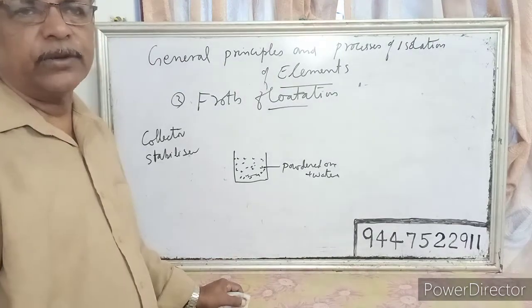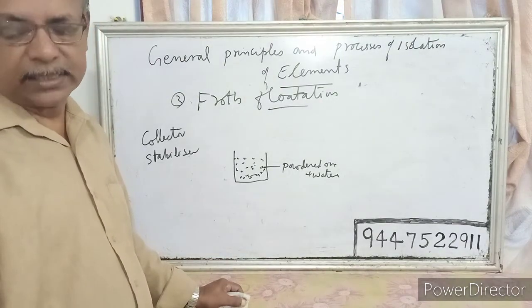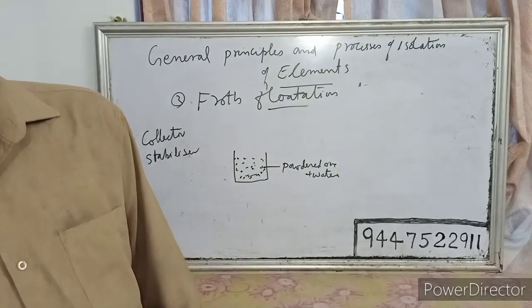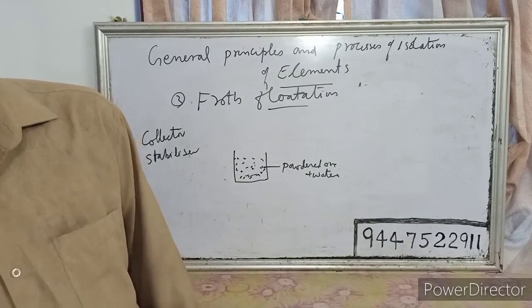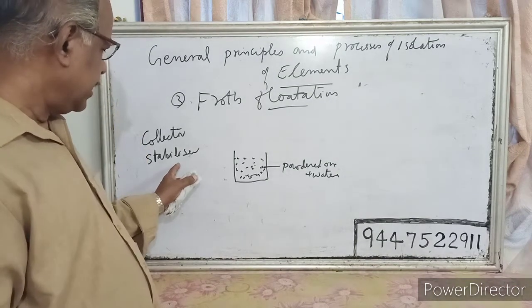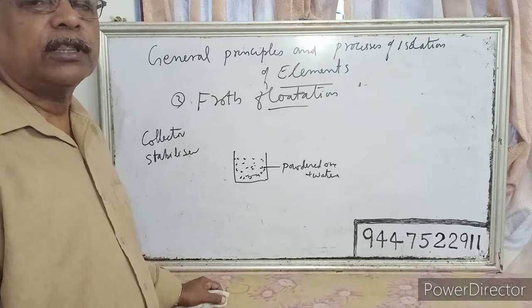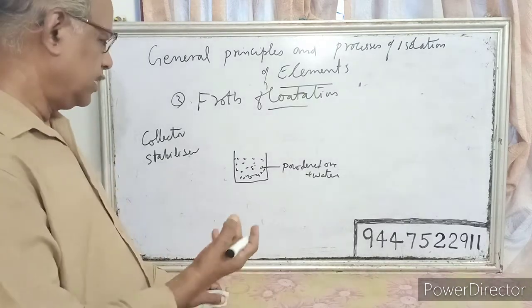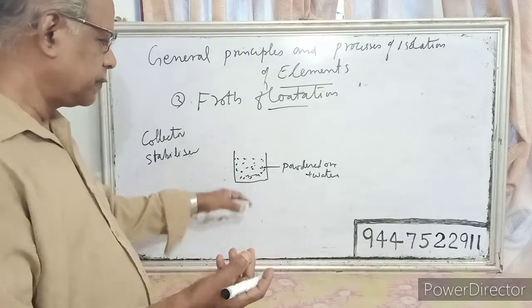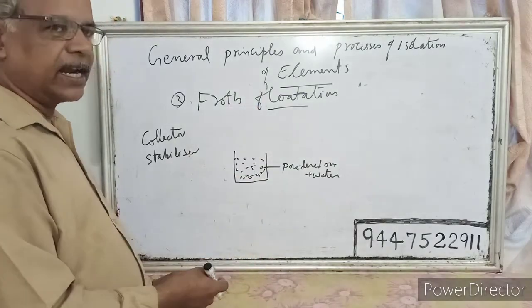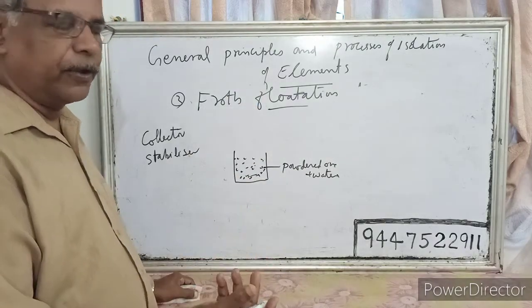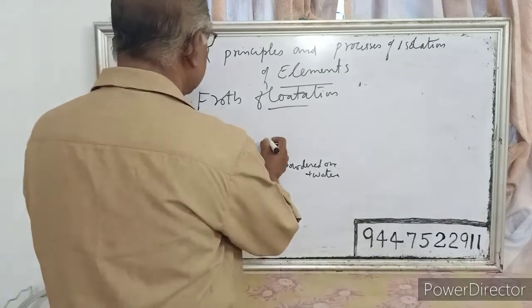You can use aniline as a stabilizer, and when you use aniline as a stabilizer, it will stabilize the froth formed. During this process, we are passing air under pressure, so froth will be produced.